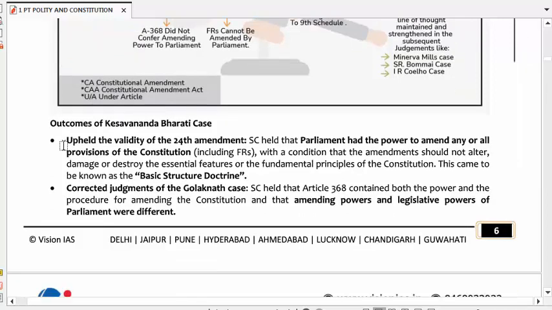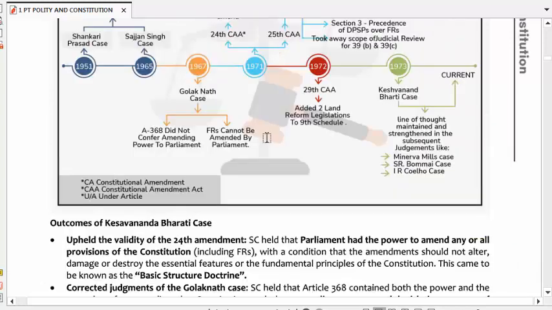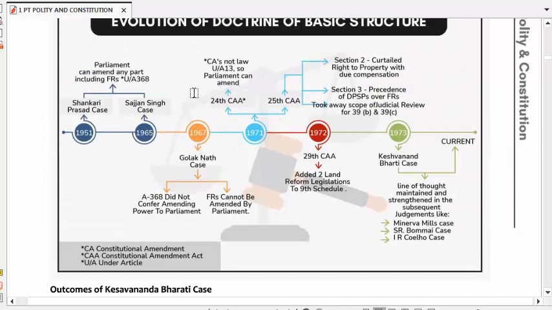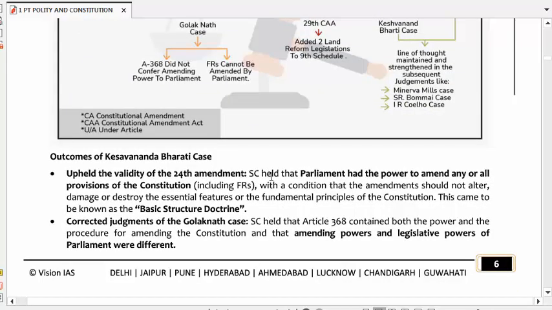Now what was next? The Supreme Court upheld the validity of the 24th Constitutional Amendment. What was the 24th Constitutional Amendment? It was the same thing which overturned the Golaknath case. The Supreme Court held that Parliament had power to amend any or all provisions of the Constitution, including fundamental rights, but there was a condition.